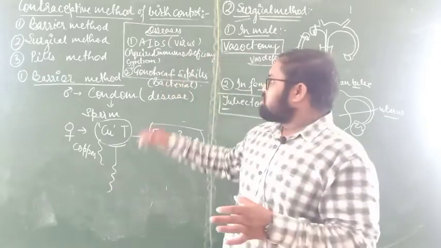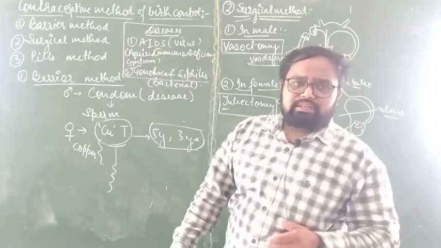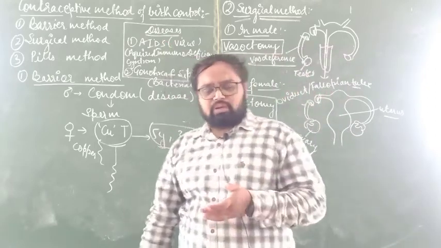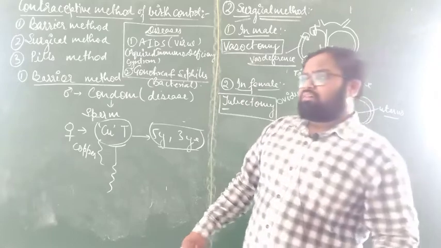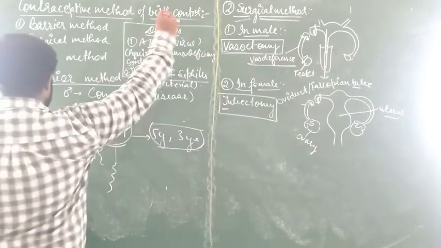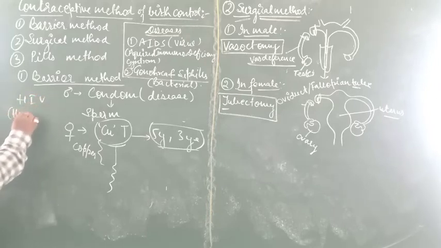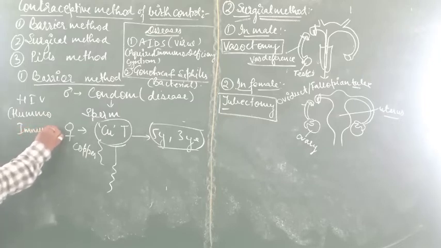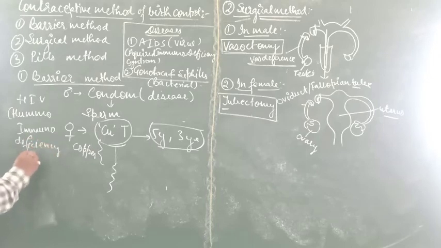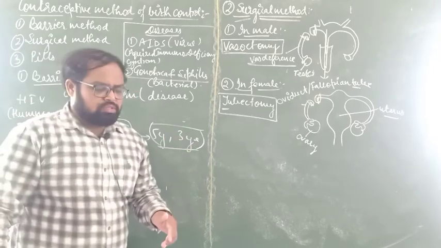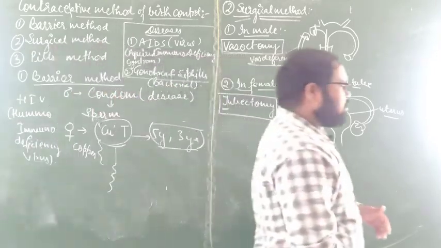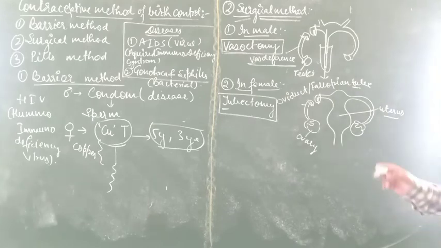So the answer is: viral, AIDS, acquired immunodeficiency syndrome, which is caused by a virus named HIV, human immunodeficiency virus. And the bacterial diseases are gonorrhea and syphilis. So these are some points, please note them down very carefully.